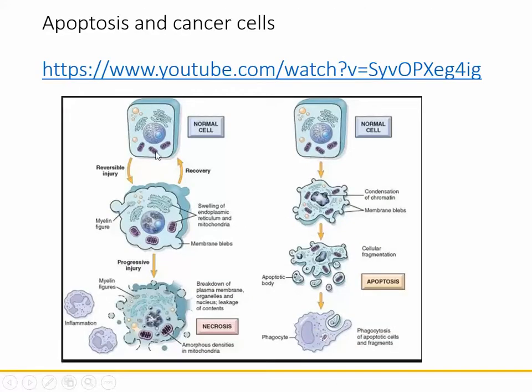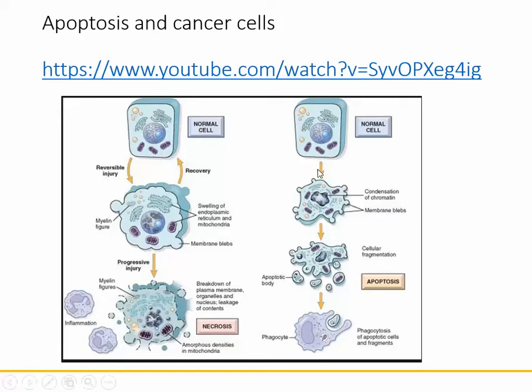All right, here's a comparison of a normal cell undergoing what's called necrosis. Necrosis is when a cell is injured and it cannot recover from this injury. What ends up happening is that it gets inflamed and the plasma membrane breaks down, and the nucleus breaks down, and then the contents of the cell leave.